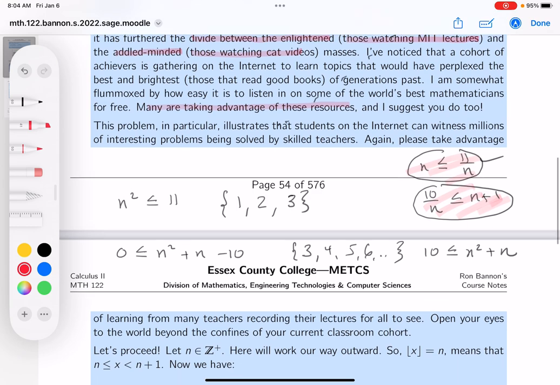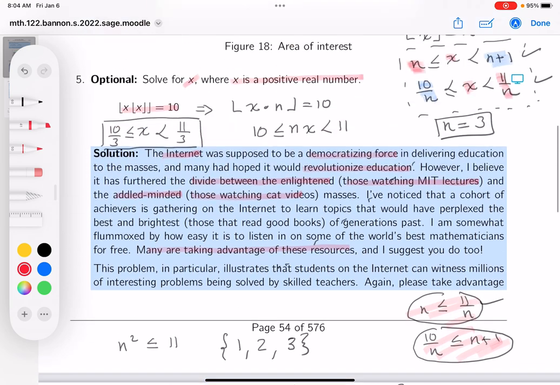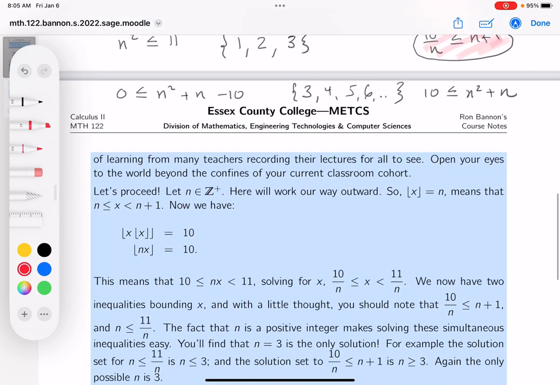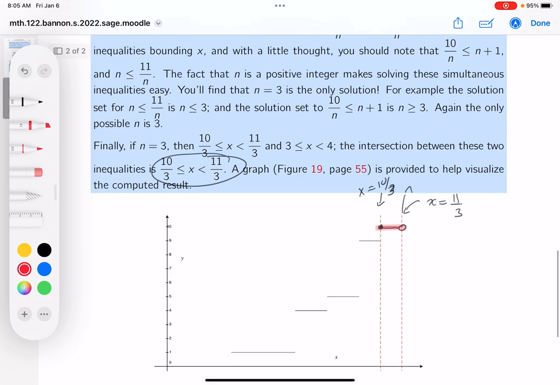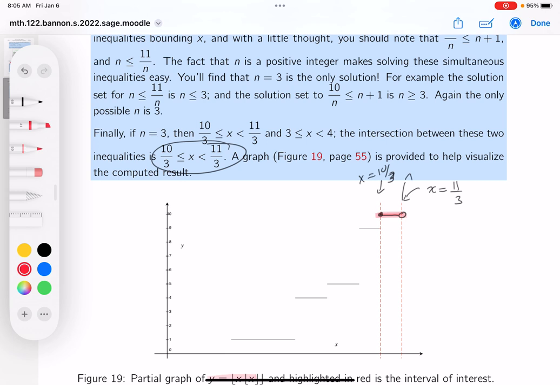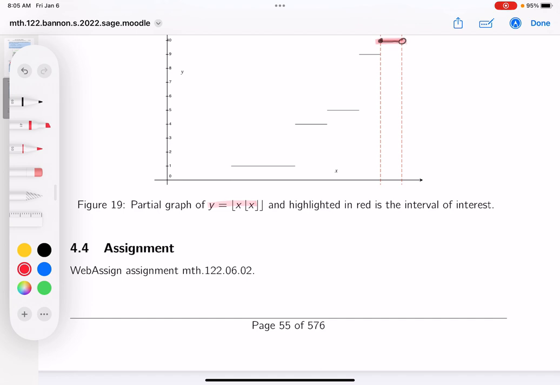Here's the problem though. The skill set starts to improve over time because so many people are watching those videos, and they need more and more entertaining videos. When I mean entertaining, a lot of people are entertained by things like this over here. Now, you could look at this thing and say to yourself, I wonder if you could write another problem where this would be more difficult to deal with. And you could keep writing problems over and over again about this one. But the deal is, become familiar with the richness of what's going on on the internet now. There is a lot of stuff going on. Take advantage of it. And YouTube is a great place to start. Thank you.